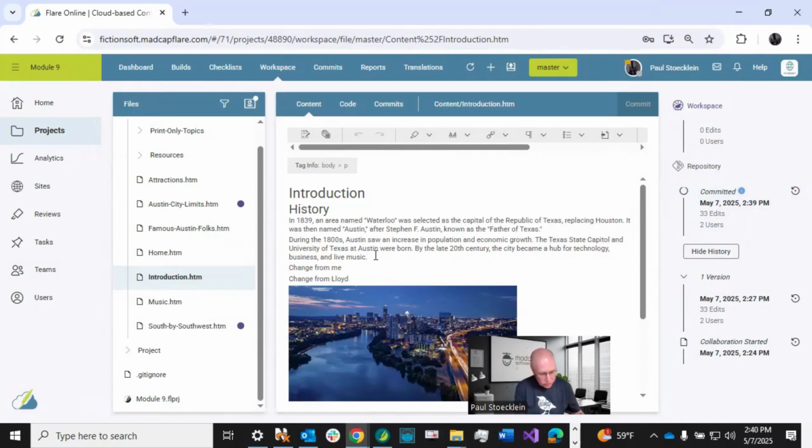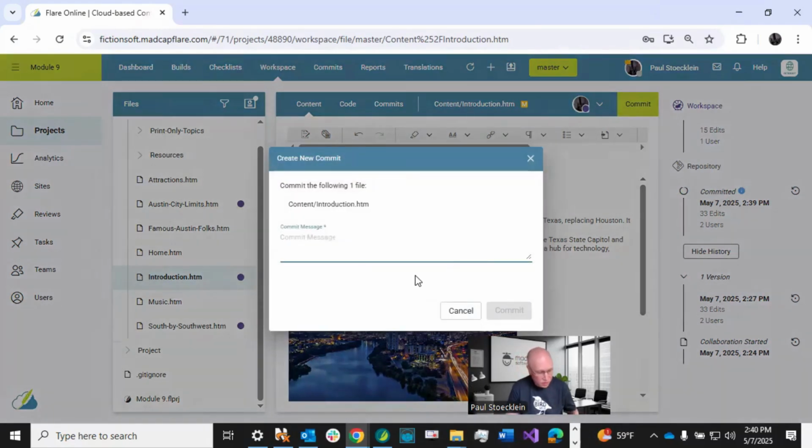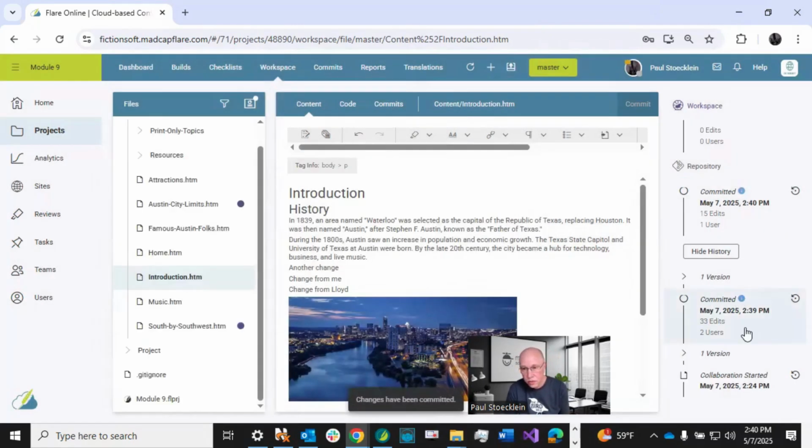So let me make another change in here. There is the action in the workspace, and I get my commit button again, and I will commit this. I'll just type change in there and click commit. So it's grown. Now we've got this down here in my history, and this one is the new version in the repository, what I have right there.